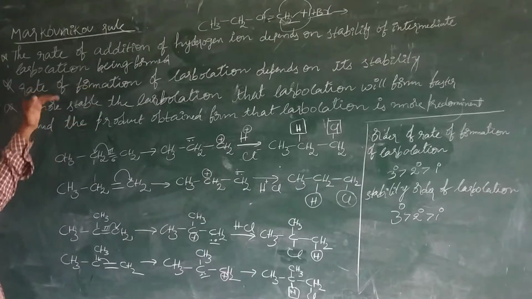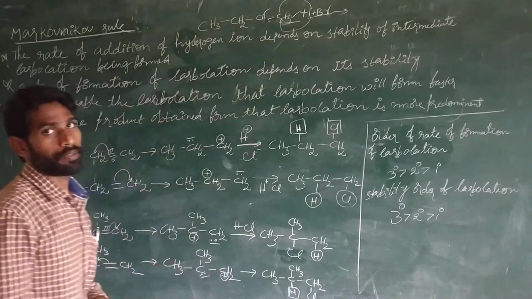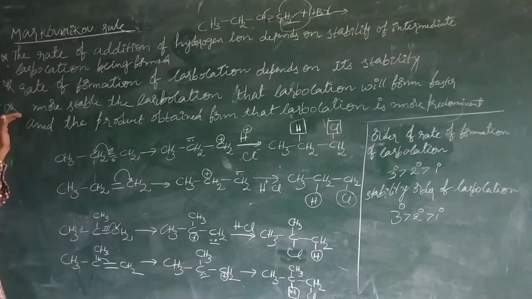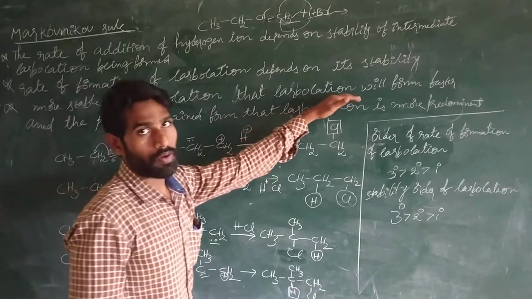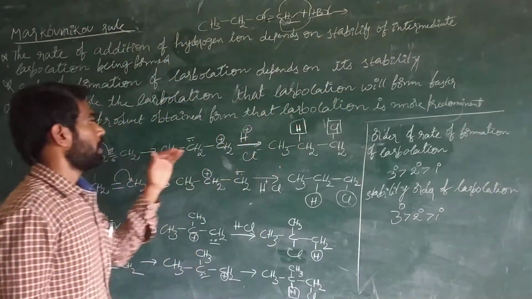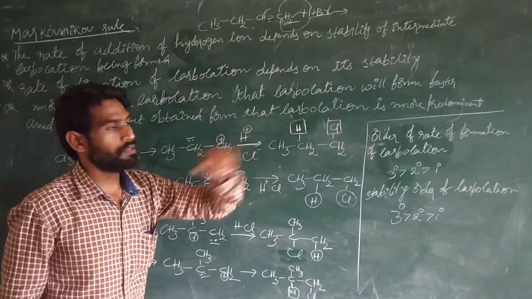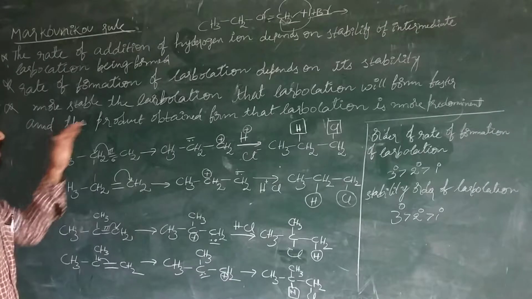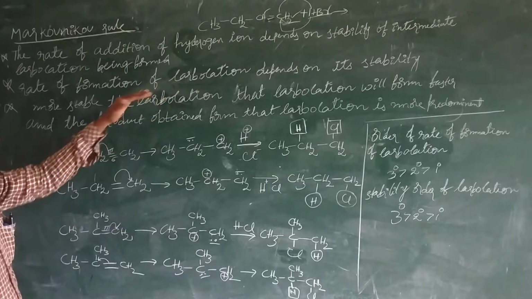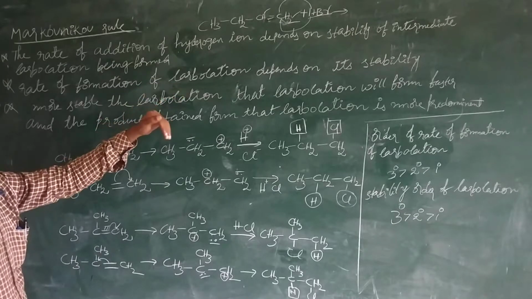Next point, the rate of formation of carbocation depends on its stability. And third point, the more stable the carbocation, the faster that carbocation will form, and the product obtained from that carbocation is more predominant. Here the point is, during the reaction, the carbocation is produced as an intermediate.